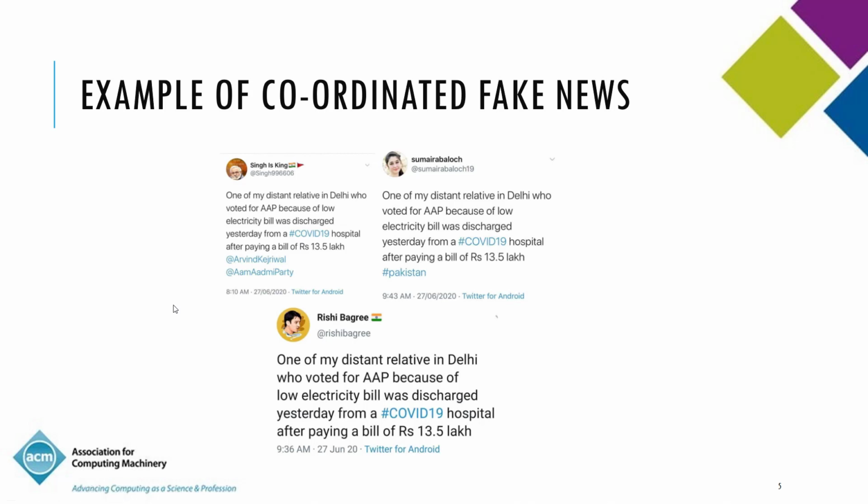So the way the propaganda machine for this particular case operates has been well analyzed by people in other spheres. What they do is they create a Google Docs with a number of small variations of the same message, and the troll armies, so to say, pick up some of these variations and tweet. And they are apparently paid as well, and there are rumors that they're paid like 2 rupees per tweet. So it's a very small amount, but it's significant when you do that on a consistent basis, right?